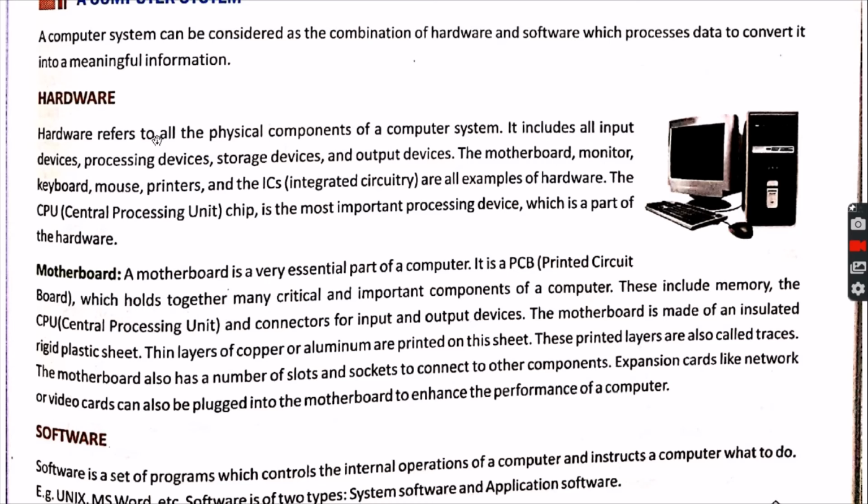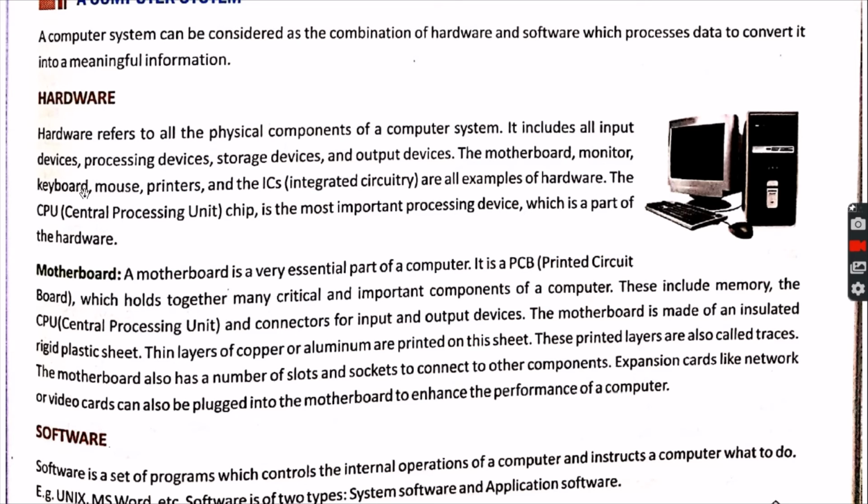It includes all input devices and processing devices. Input devices means keyboard, mouse, light pen. The processing device is the CPU. A storage device is hard disk, CD-ROM, CD. And output devices like monitor, printer. The motherboard, monitor, keyboard, mouse, printer, and the ICs are all examples of hardware.